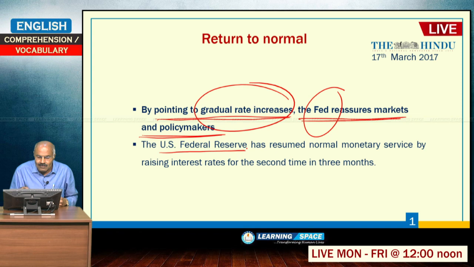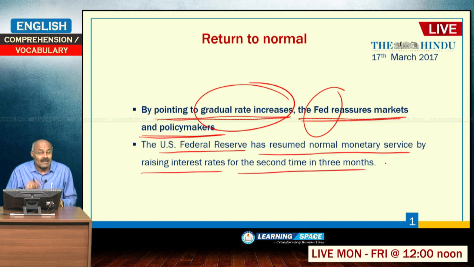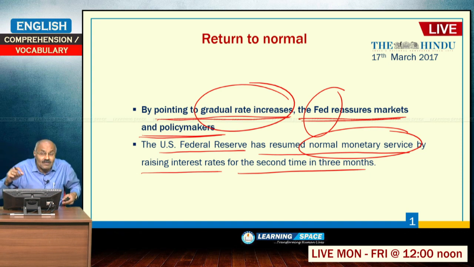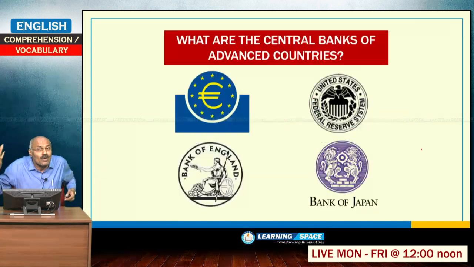The US Federal Reserve has resumed normal monetary service by raising interest rates for the second time in 3 months. Here 2 things are very important. The editorial talks about normal monetary service. It resumed normal monetary service. That means something was not normal previously. Previously that was not normal. It was easy money policies. So, it was not normal previously and now it is resuming normal monetary service.